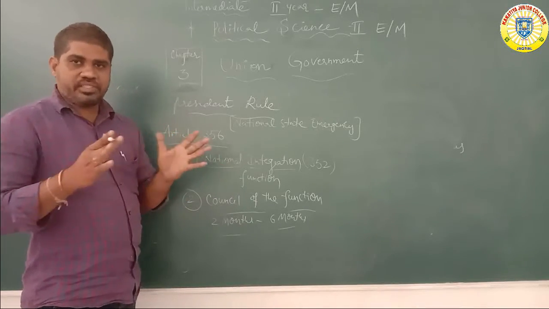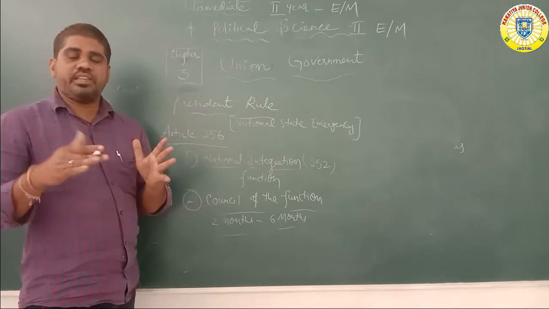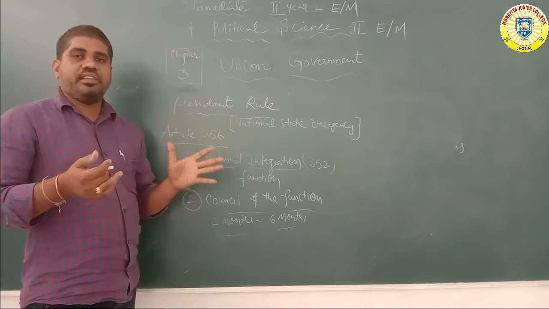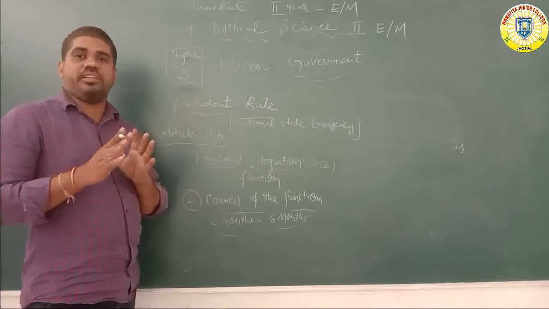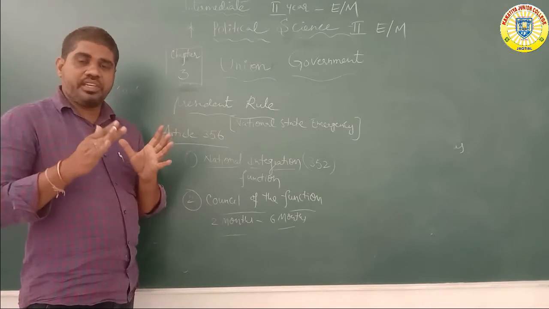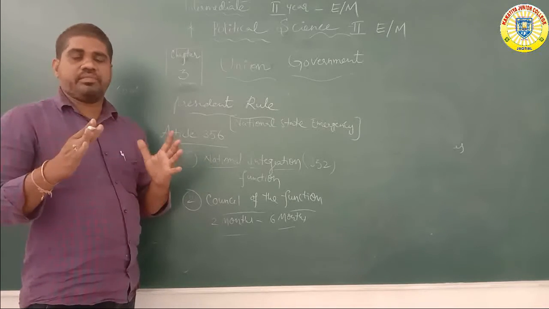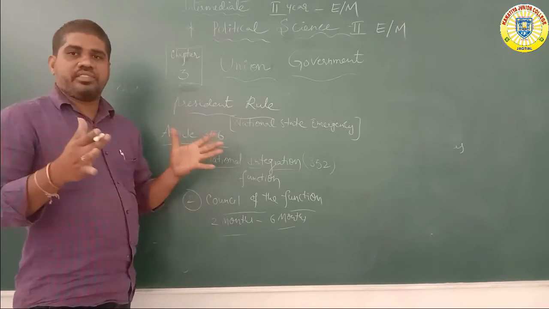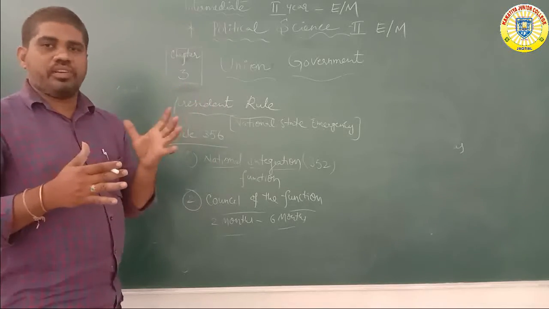In the council of ministers function, the council of ministers under the state level is temporarily suspended. The president takes direct ruling under the state. So it is called a national state emergency. Sometimes the national state emergency continues for a minimum of 1 year, sometimes a minimum of 2-3 months. This mainly depends on the state politics and the council of ministers.